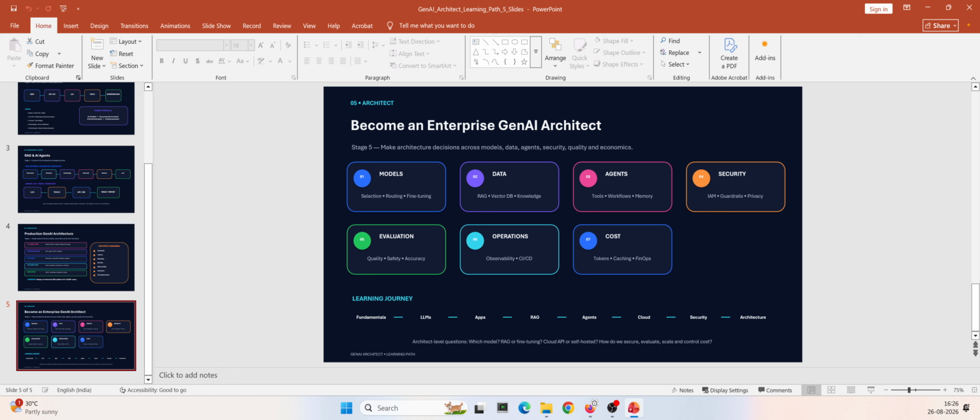So in summary, to become a GenAI architect, you should first understand LLMs, then AI application development, and RAG and agents, and then cloud and production architecture, that is the platform, and security and evaluation, and finally building enterprise level architectures, right?